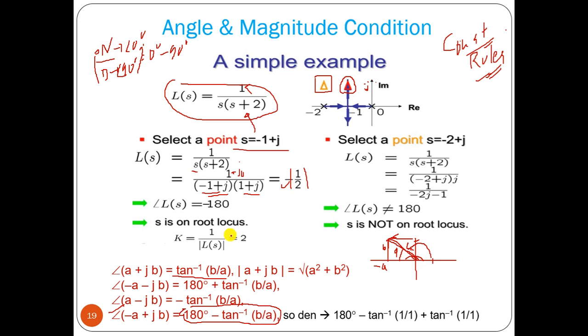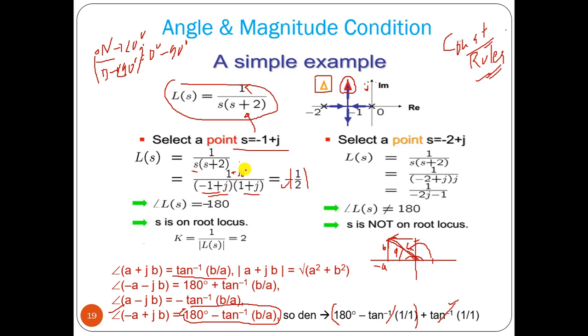So the denominator angle will be 180 degree minus tan inverse b by a. Since it is in the denominator, the numerator gets a plus sign, so angle is plus tan inverse 1 by 1. Now these two will be cancelled out. Here we have plus 180 degree, that we have to take, and 1 plus j0 angle is tan inverse 0, that is 0 degree.